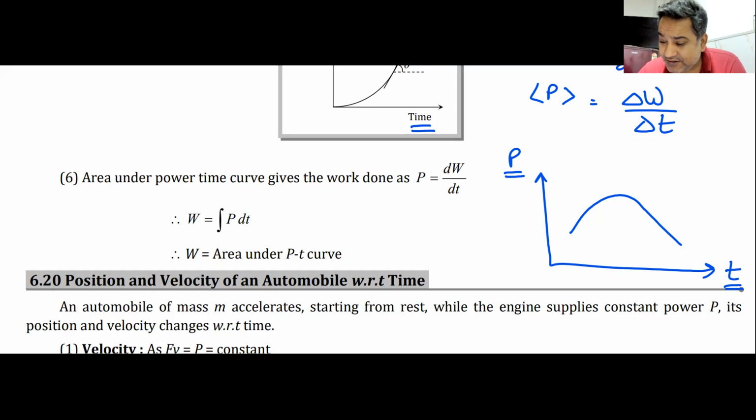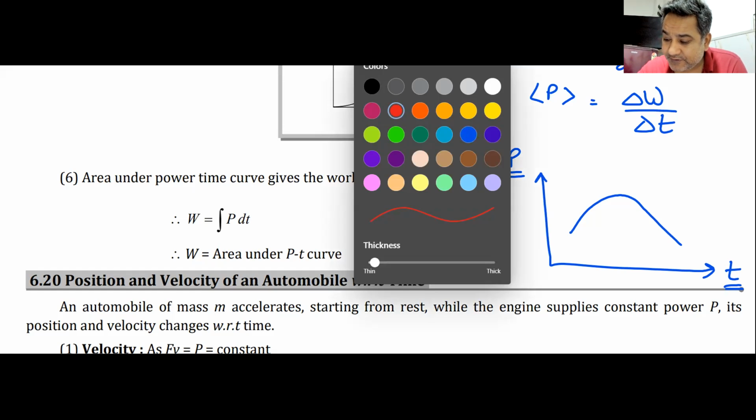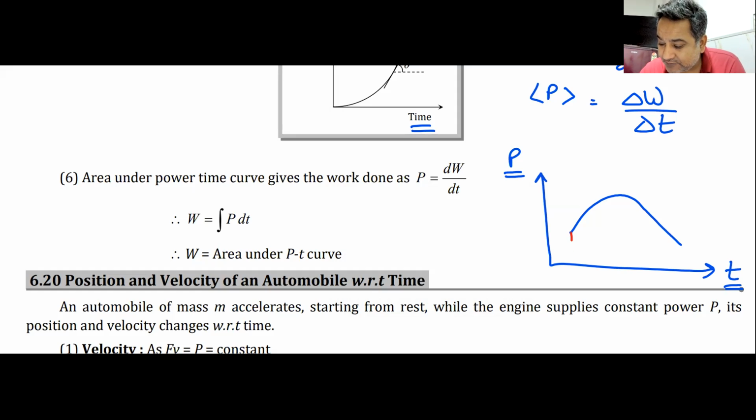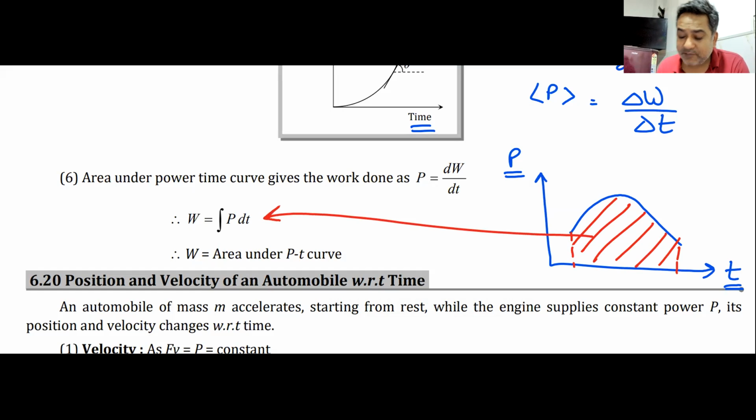If I find the area under this graph, for example, let us say this is the area under this graph, the area under the power time graph will be the integral of P dt.